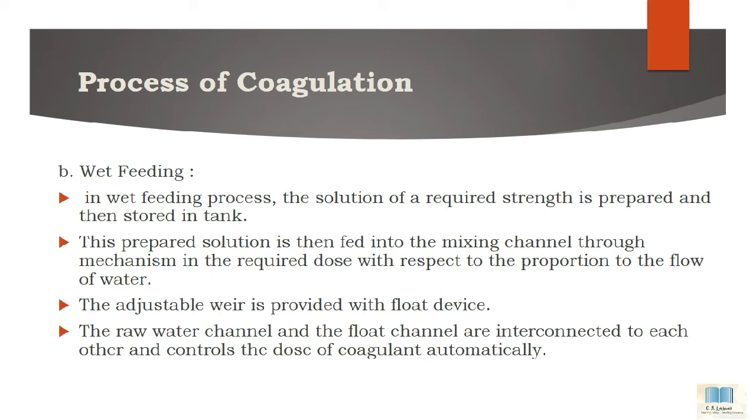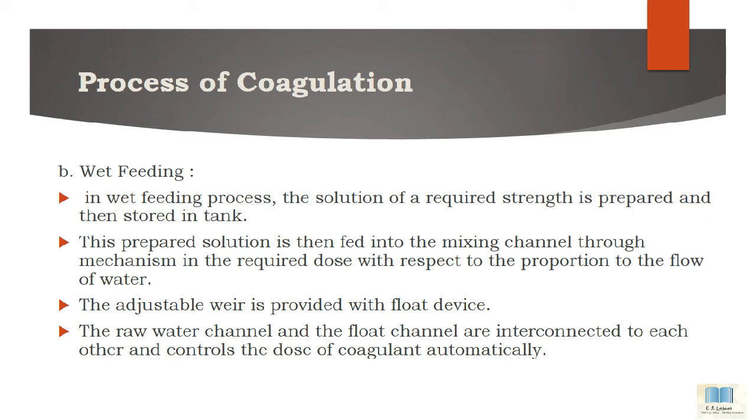Then the second point is, this prepared solution is fed into the mixing channel through a mechanism in the required dose, in proportion to the flow of water. Then next, an adjustable weir is provided with a float device.